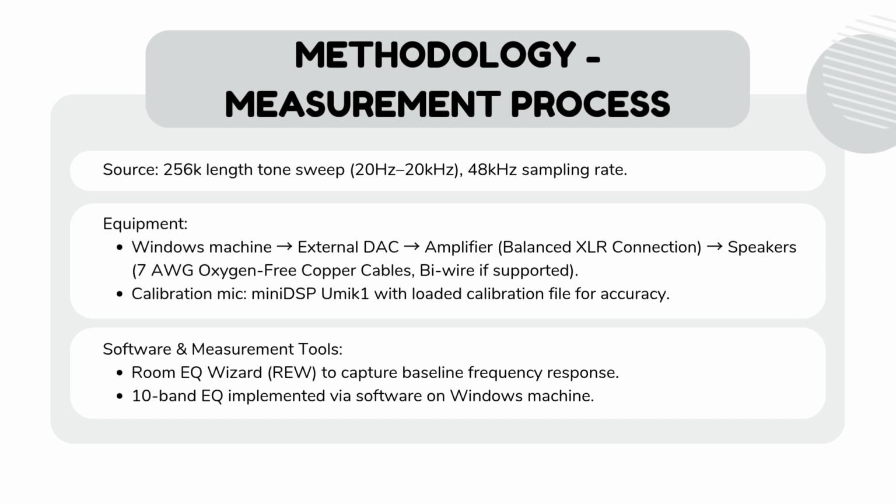The equipment chain consisted of a Windows machine as the audio source, connected to an external digital to audio converter or a DAC, then to an amplifier using balanced XLR connections. The speakers were connected using a 7-gauge oxygen-free copper cable with bi-wiring applied if the speaker supported it.